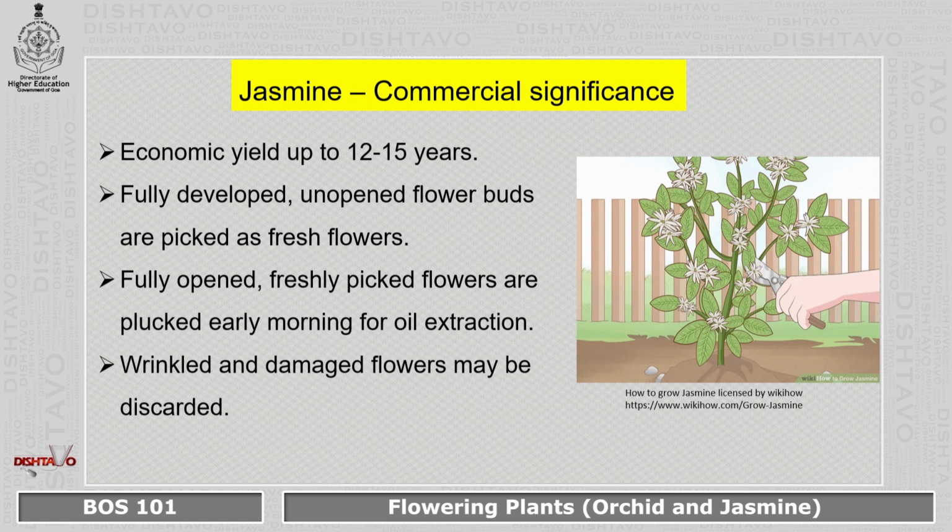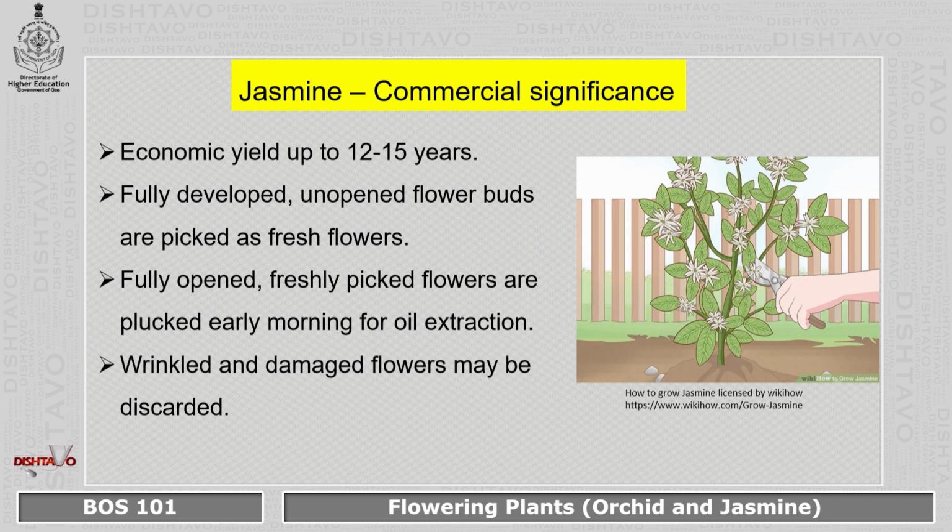When to do the harvesting depends on what you want to use these flowers for. If you want to use them as fresh flowers, for adorning or for religious purposes, then fully developed unopened flower buds are to be picked, and that is to be done in the morning itself.